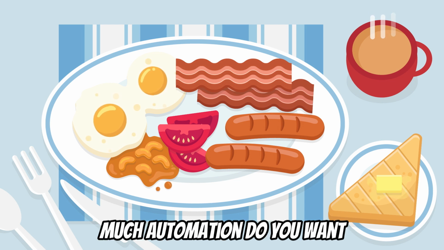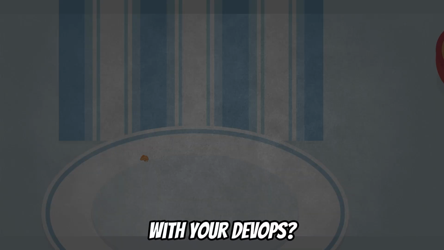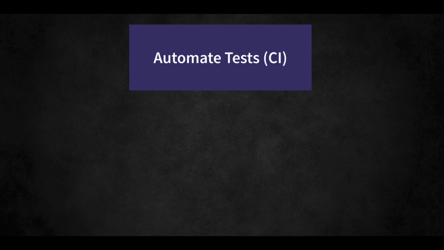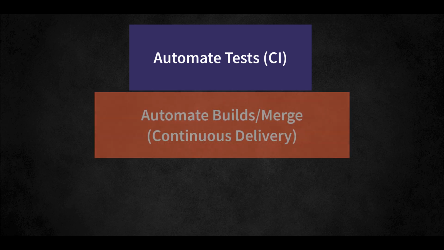How much automation do you want with your DevOps? So with the least automation, we have continuous integration, where it's only our tests that run automatically. We can then look at automating builds or merging branches, and that would be continuous delivery.